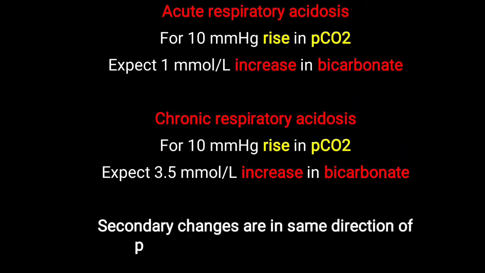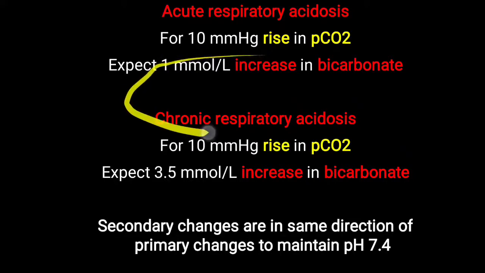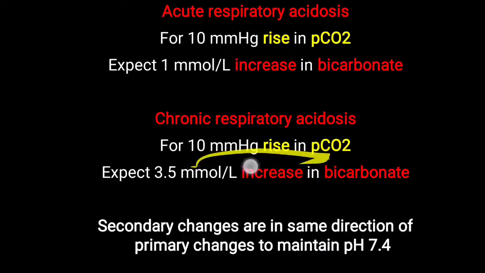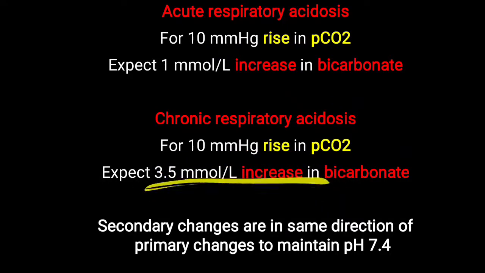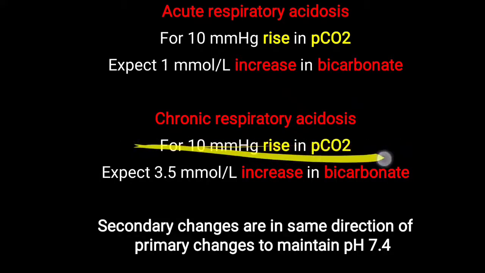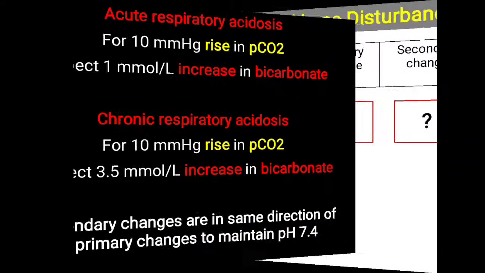So you have to always remember that in both conditions, the secondary change means increased level of bicarbonate in response to the rise of the partial pressure of carbon dioxide. Always, the secondary change, whether in a metabolic or respiratory condition, is in the same direction as the primary change. For respiratory, remember it is related with carbonic acid. If it is a metabolic condition, then it is related with bicarbonate. So these secondary changes in relation to the primary changes in an acid base disorder are always in the same direction as the primary changes. The ultimate goal is to maintain pH around 7.4.